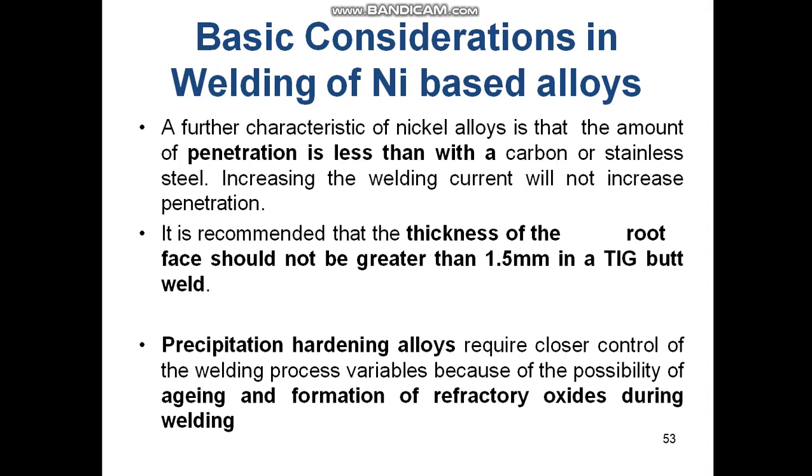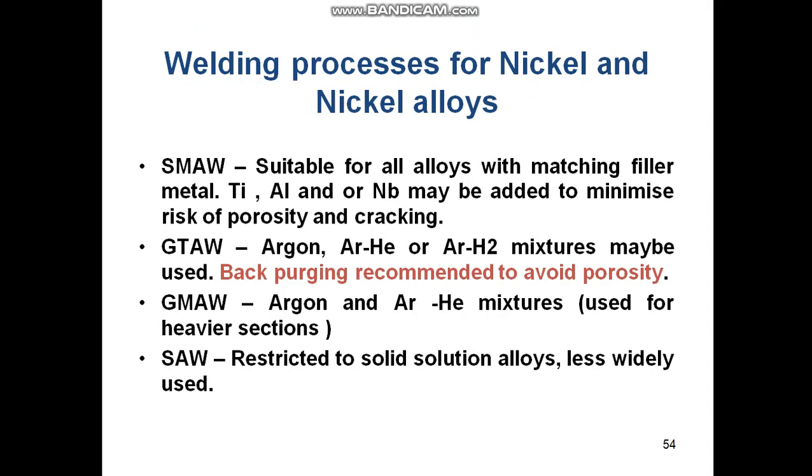Welding processes for nickel and nickel alloys. With regard to arc welding processes, SMAW is least recommended. Otherwise, flux covered electrodes are available with titanium, aluminum, niobium to minimize the risk of porosity and cracking. But most of the time, gas shielded processes like GTAW, GMAW are used, and argon-helium or argon-hydrogen mixtures may be used as a shielding gas, but back purging is recommended to avoid porosity.